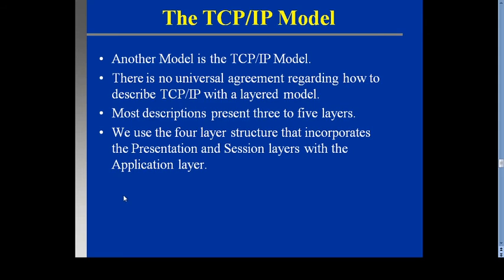Then the TCP/IP reference model. Another reference model, which is the most popular, is TCP/IP. There is no universal agreement regarding how to describe TCP/IP with a layer model. Most descriptions present 3 or 5 layers. We mostly use a 4-layer structure, incorporating the presentation and session layers into the application layer.